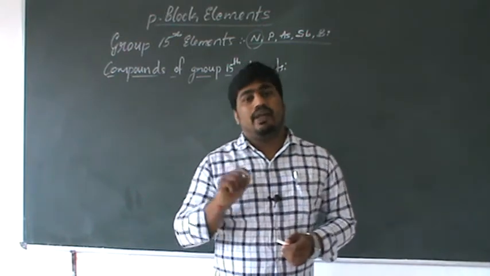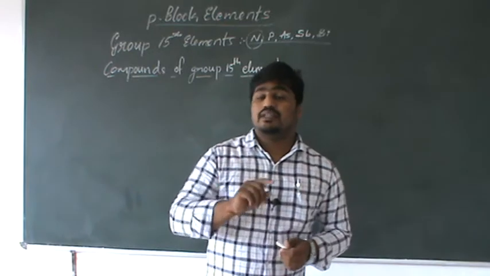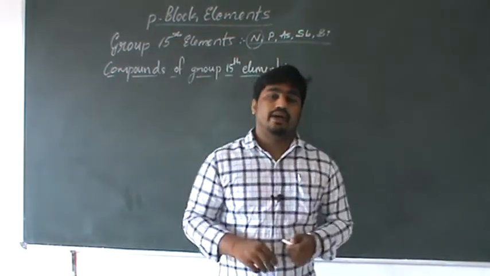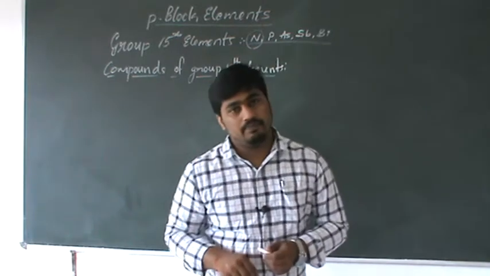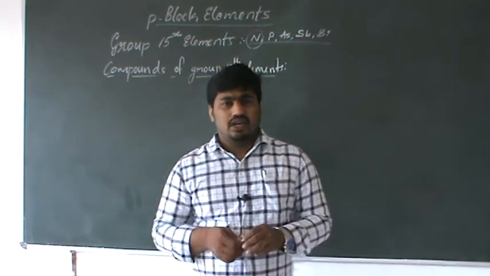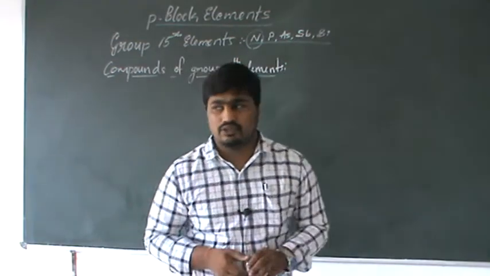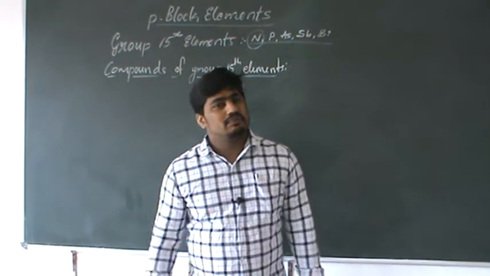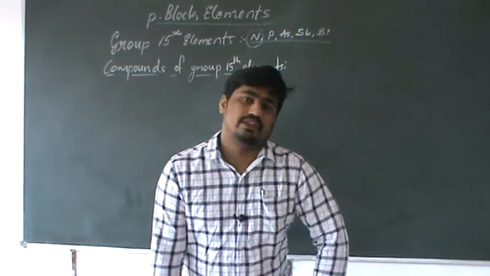A p pi-p pi bond is formed, but because of the absence of d orbitals there are no p pi-d pi or d pi bonds. So these are the very important anomalous behaviors of nitrogen. Any three anomalous behaviors are enough for your exam.